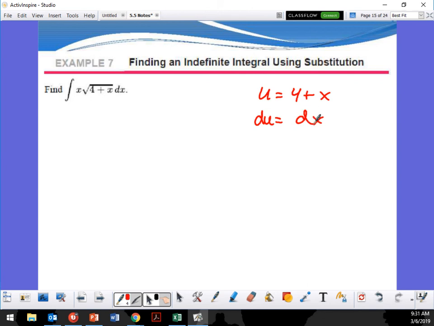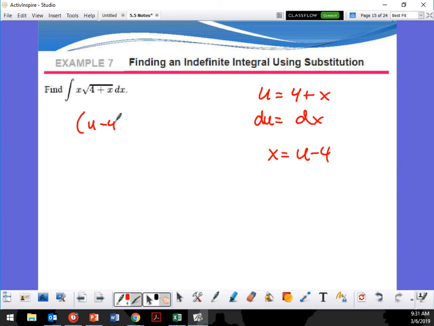So that's good. Now could I rewrite this to substitute for x? So x equals u minus 4, right? And so now I'm going to replace my x over here with u minus 4.